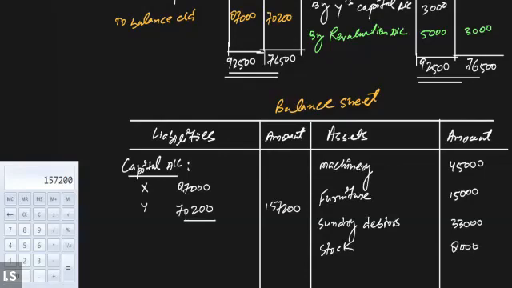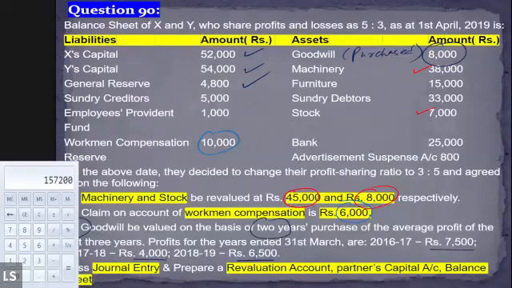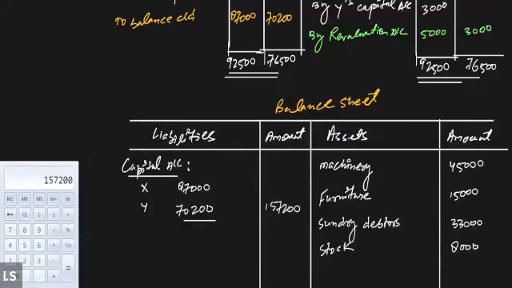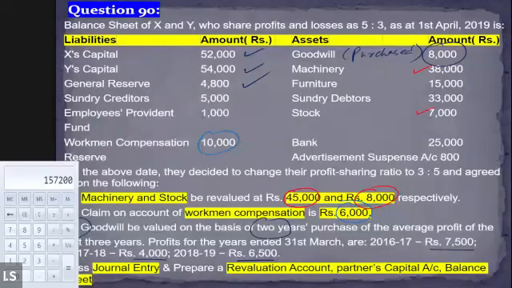Then we have the bank balance. There is no change in the value of the bank balance. Bank balance remains the same. It was 25,000. It will remain 25,000. Now the advertisement suspense account is written off, so we are not required to write down the value of the advertisement suspense account. Coming to the liability side, we have general reserve, capital.